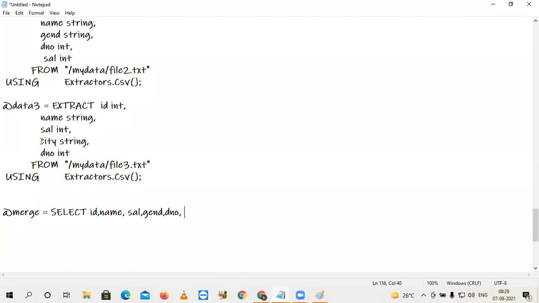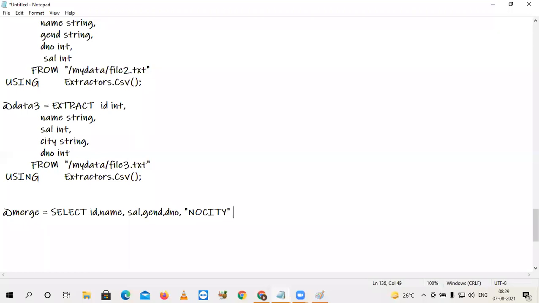But the third file additionally has city, and I don't have city in the first. So provide some constant value for that. The constant value here I'm giving as no city. Any constant, null or no city, any other value.